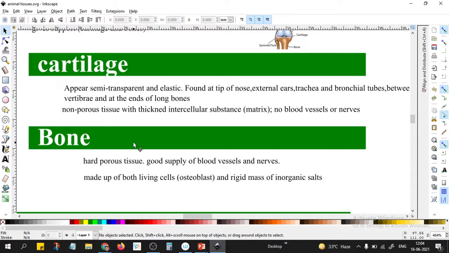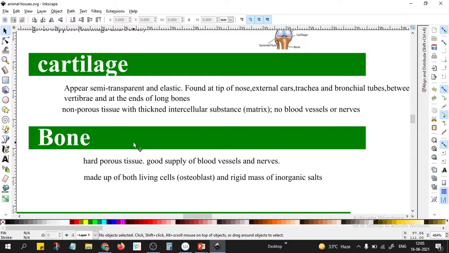Therefore, if a surgeon is not giving general anesthesia and only giving a local anesthesia on the outer muscles and all those things, and you puncture the bone, extreme pain will be there. Why? Because the bones themselves also have a very good supply of nerves.